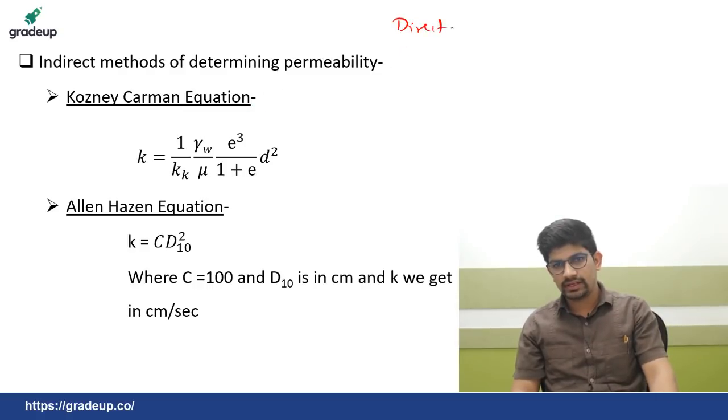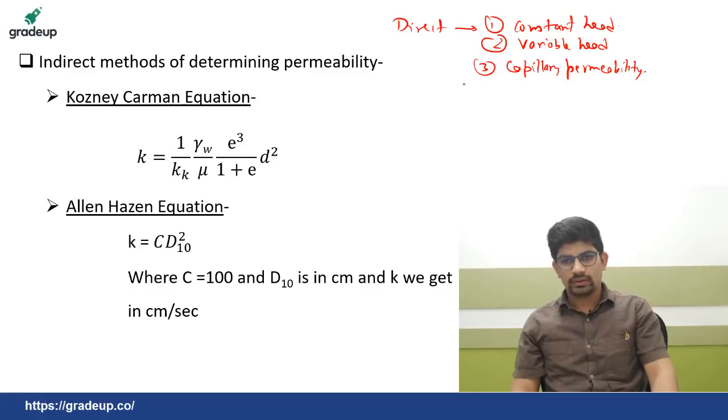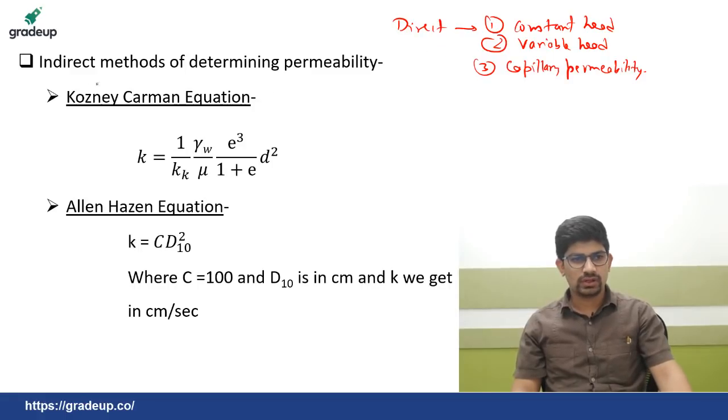The direct methods: first was constant head, second was variable head, third was capillary permeability, okay. These were direct methods. So now we will talk about the indirect methods.